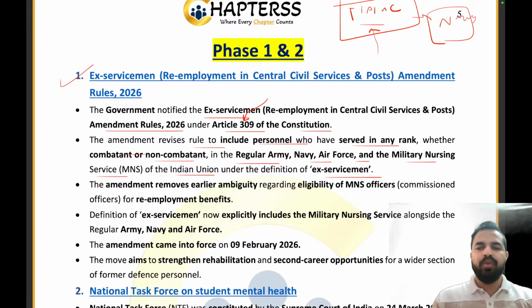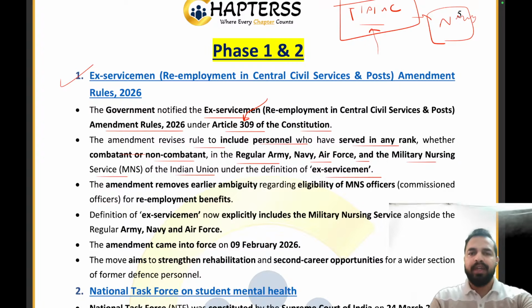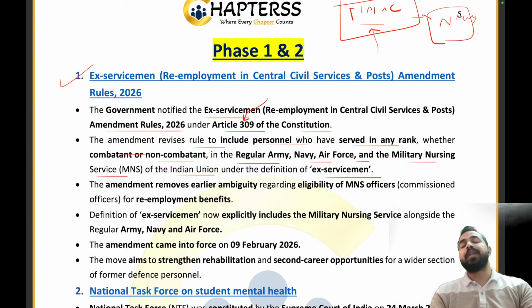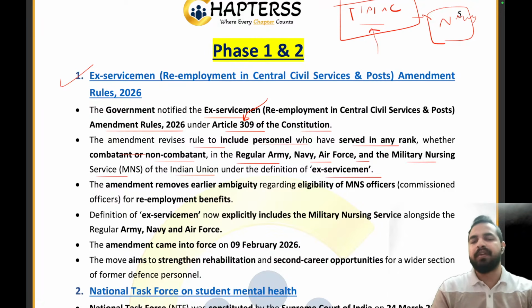So basically, there are two types of roles in the defense forces. One is the combatant and one is the non-combatant. Non-combatant comes under the clerical staff, the administration staff, right? Now here is the military nursing staff who do not fight, but they are a very important pillar of the defense forces. So that's why we have provided this clarity here that the people who are not in the combatant role are also eligible. And here the confusion was regarding the military nursing services people, and now they are being made eligible for that.